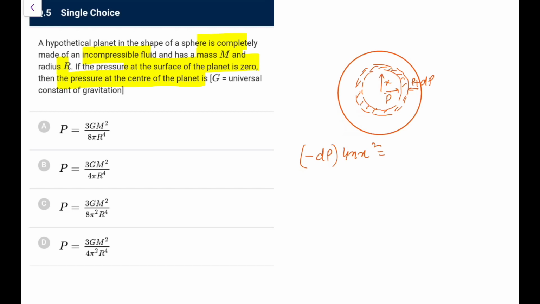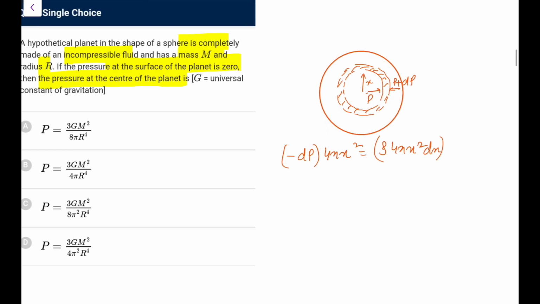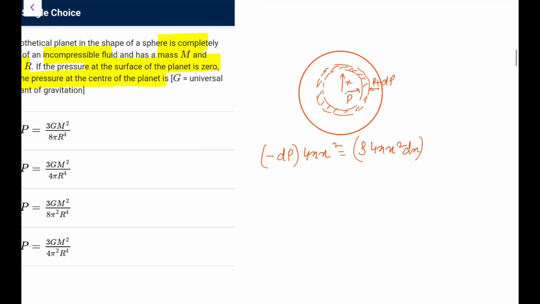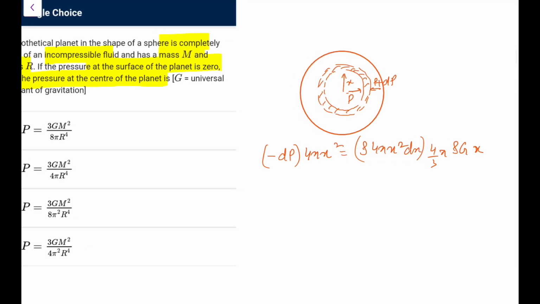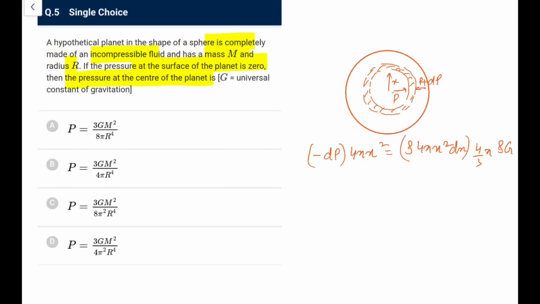And the gravitational attraction, if you are using that earth analogy, the mass dm can be written as rho into 4 pi x square dx. And the value of the gravitational field inwards at a distance x, assuming like the gravity one, I can write as 4 by 3 pi rho g x. So what we are left with here, this 4 pi x square I can cancel.